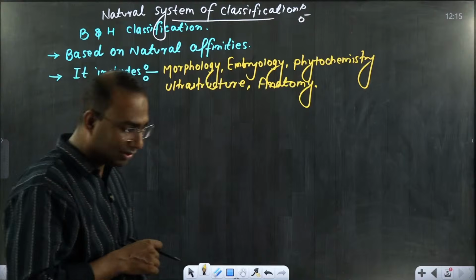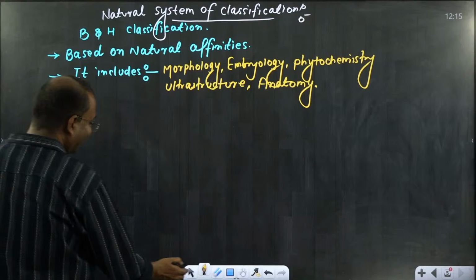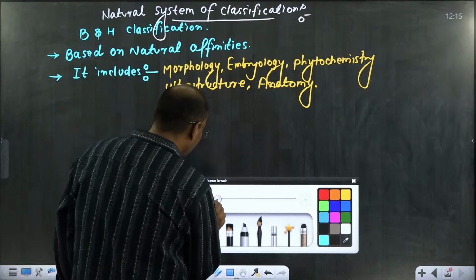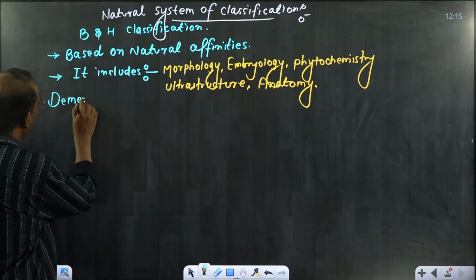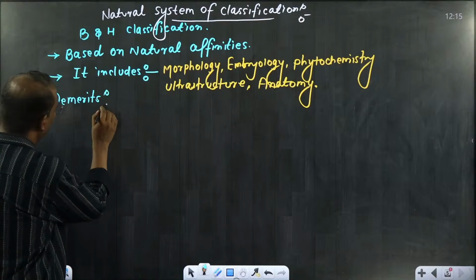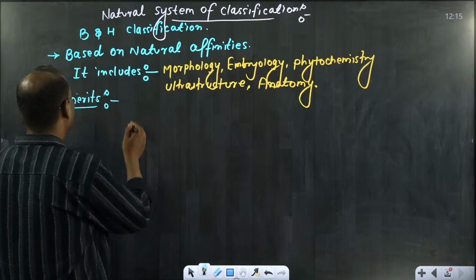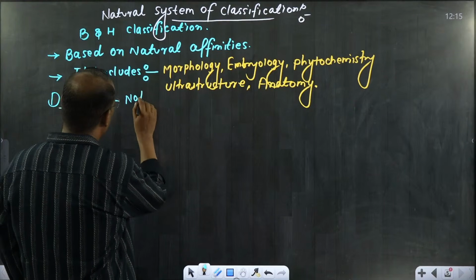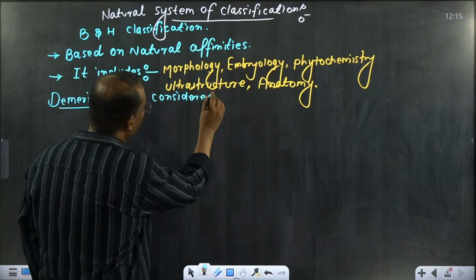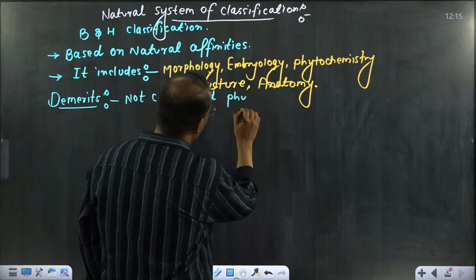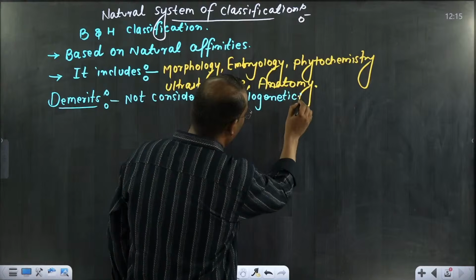Still, they have not accepted this system of classification. Sir, why have they not accepted it? There are demerits for this system. What demerit is there? Because they have not considered phylogeny, phylogenetics. So what is phylogenetics?